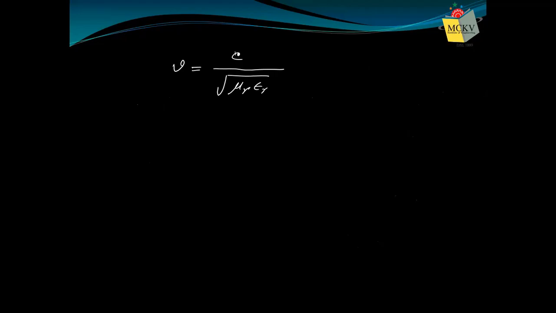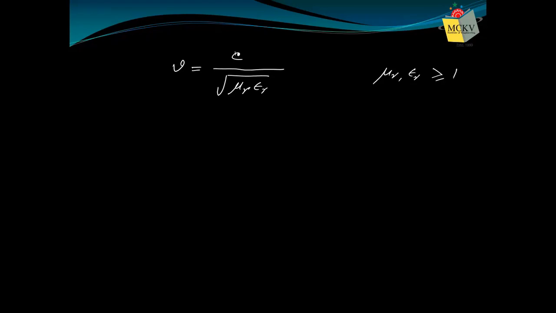Now, what would be the minimum value of mu r epsilon r? Mu r and epsilon r are both greater than or equal to 1. Their minimum value will be 1, which is in free space. In free space, mu r and epsilon r are 1.